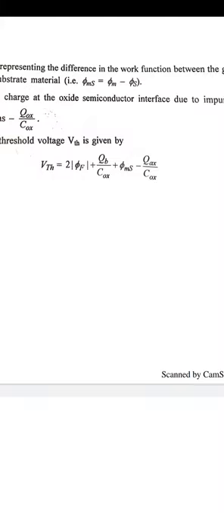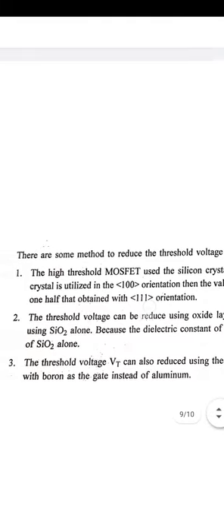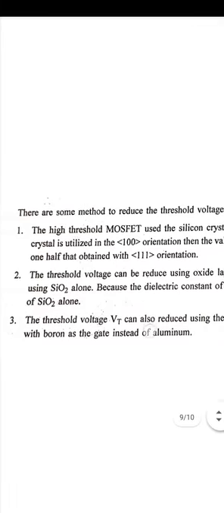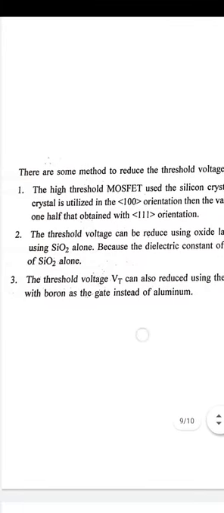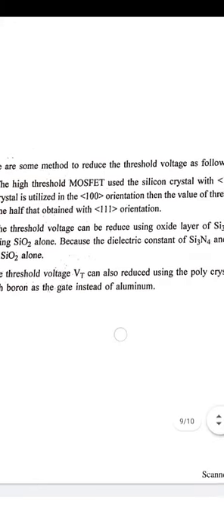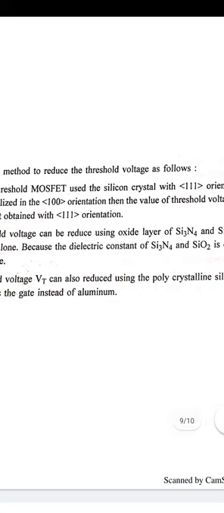So when we talk about the threshold voltage, how can we reduce it? When we reduce the threshold voltage, we benefit in different ways. First, for the high threshold MOSFET, we have used a crystal structure with 111 orientation.